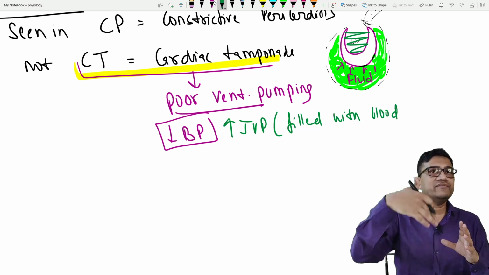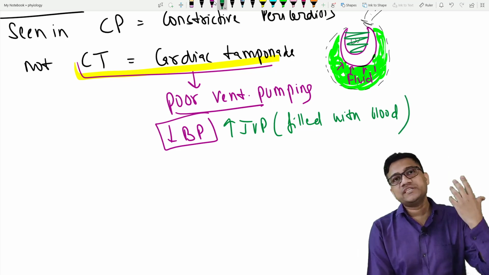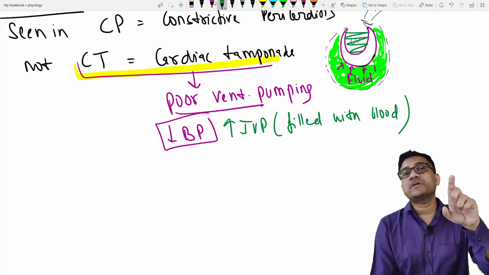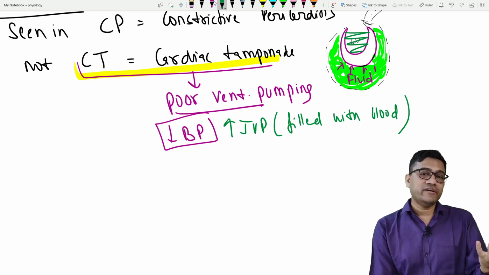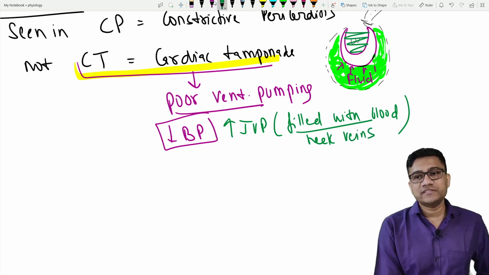And they can't give the blood to the heart. So that's why they're filled with blood. So it causes not just an increase in JVP, but also an increase in what? Yes, neck veins. The neck veins get distended, which is mainly the jugular vein.